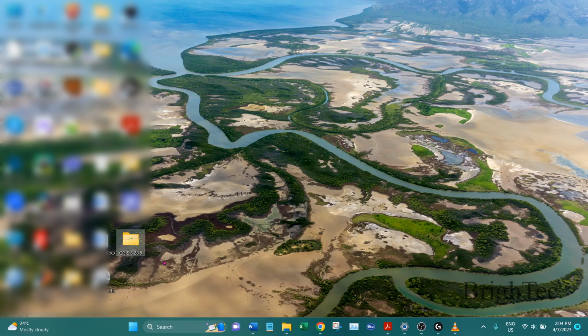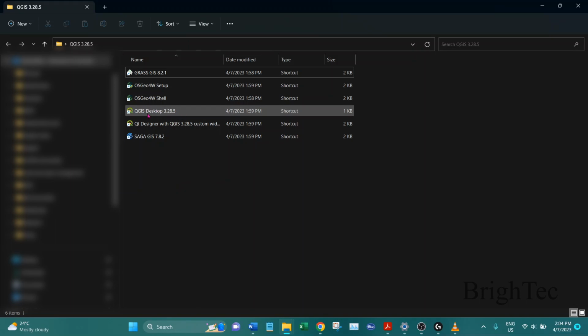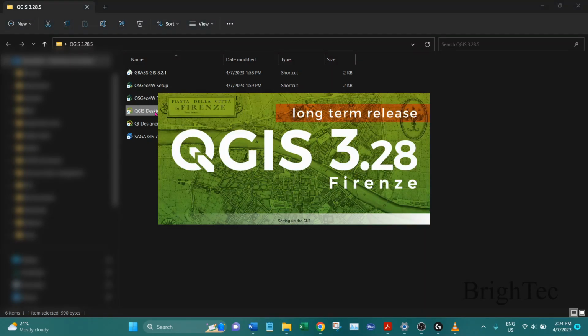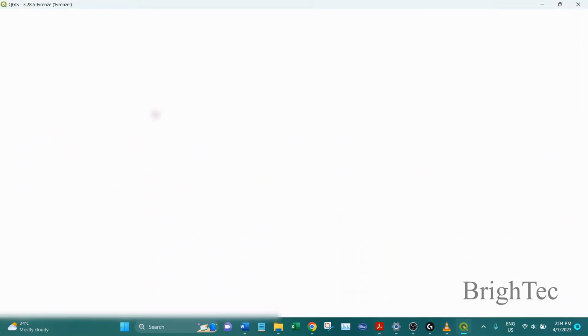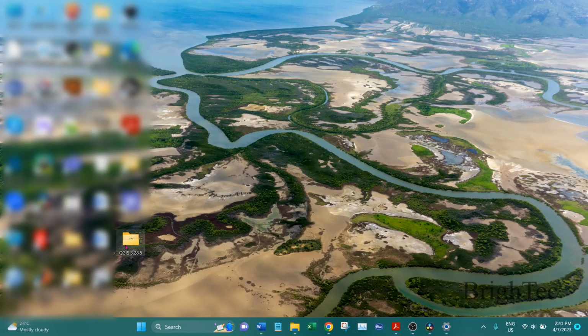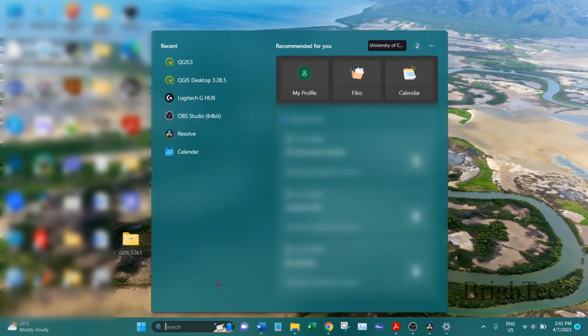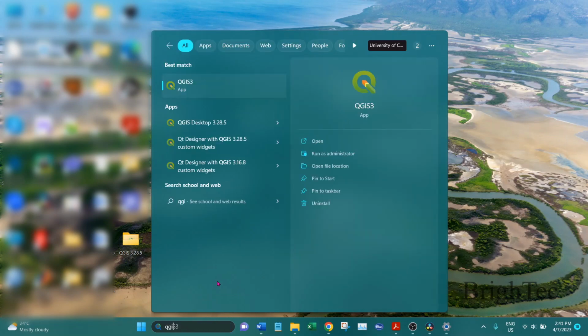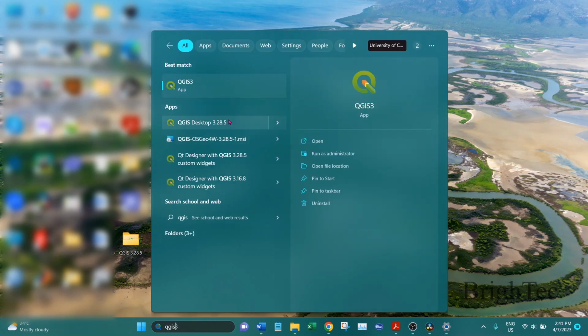Now on your desktop, you should see a new folder with the name QGIS and the version that you installed. So open that folder, and within that folder you can see QGIS desktop, and if you double click on that, you can open the software. So without going into the folder, you can also use the search function of Windows and search for QGIS and select the software.